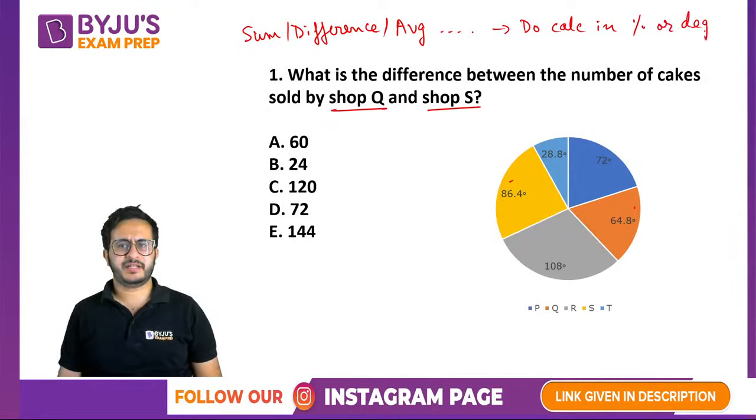Like in this case, it's a degree. Otherwise, if it is in percentage, do all these calculations in degree or percentage terms and then multiply